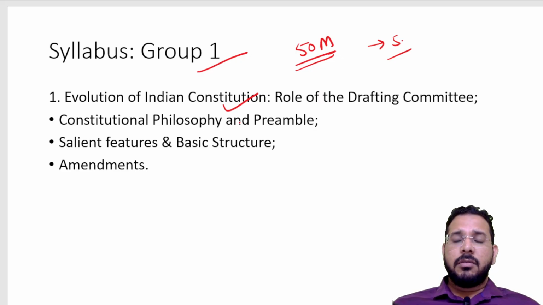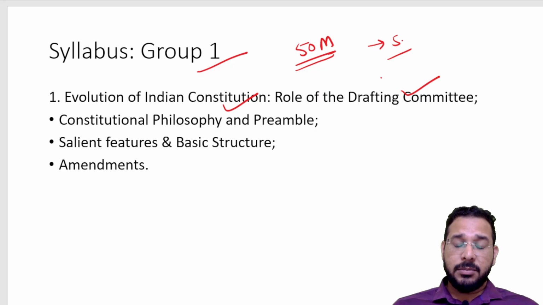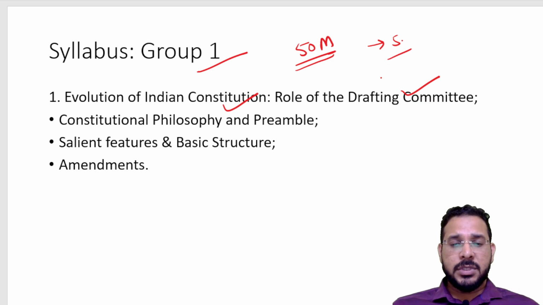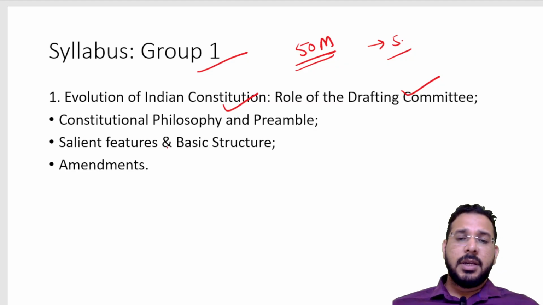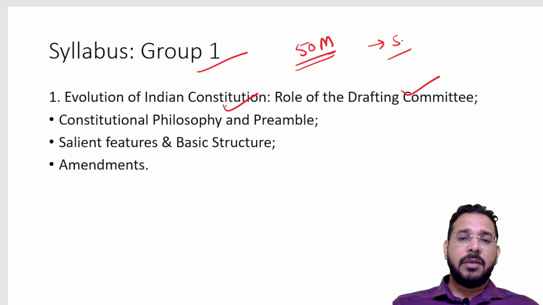And while preparing our constitution, what was the role of the drafting committee, what was the role of the constituent assembly? Who were the members of the constituent assembly, who were the members of the drafting committee, who held what responsibilities, all those are important. On what day the constitution was enforced, on what day it was signed. All those facts are important because they are repeatedly asked in the examinations. And women members of the constituent assembly have also been asked. So we have to know the evolution of the Indian constitution.